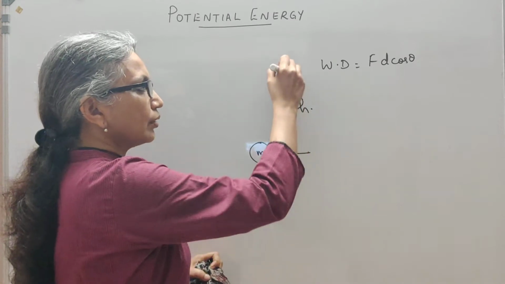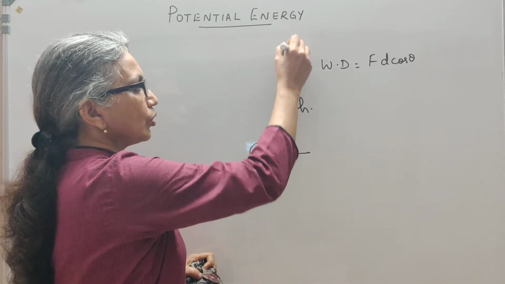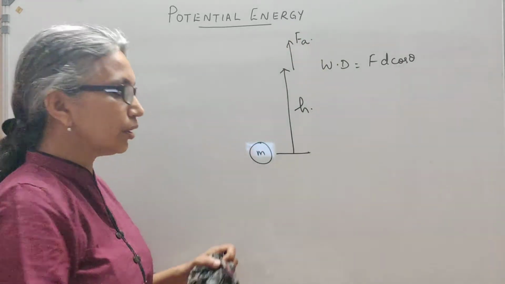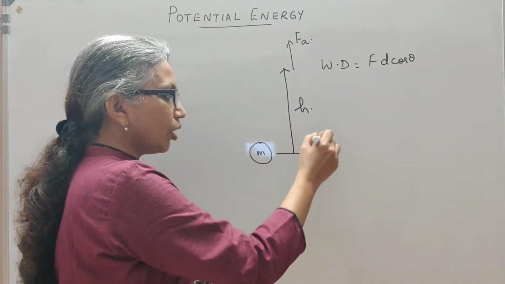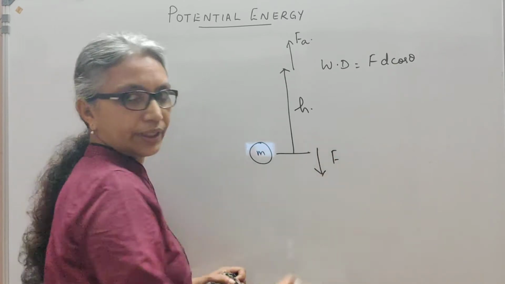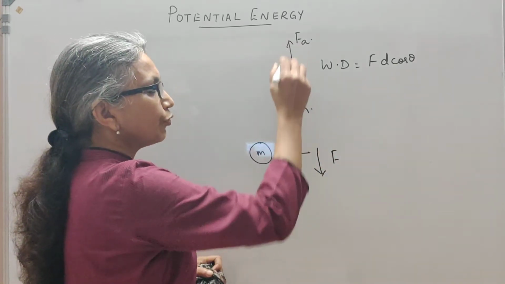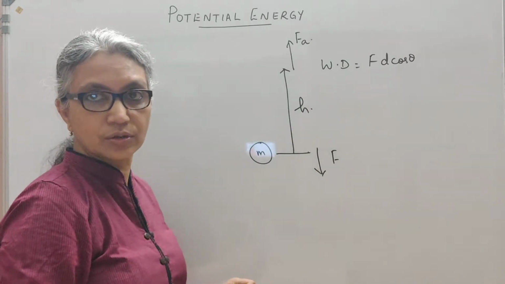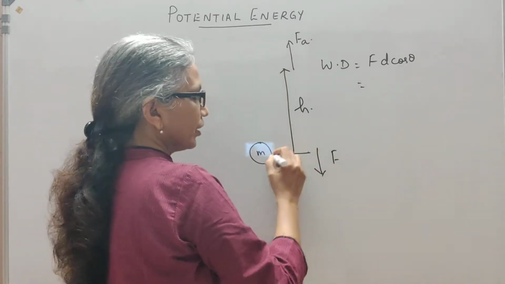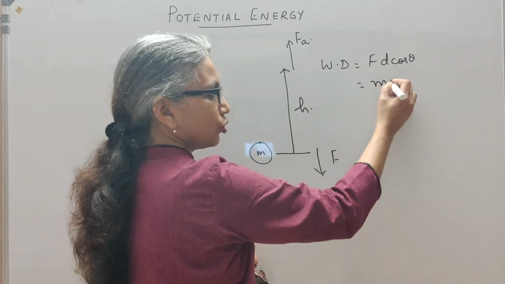So you are now taking this book up, and the force that you apply is in this direction. But the gravitational force will be acting in the downward direction. So the external work that you must do to carry this object to a height h will be its weight. Force is the weight, m g.